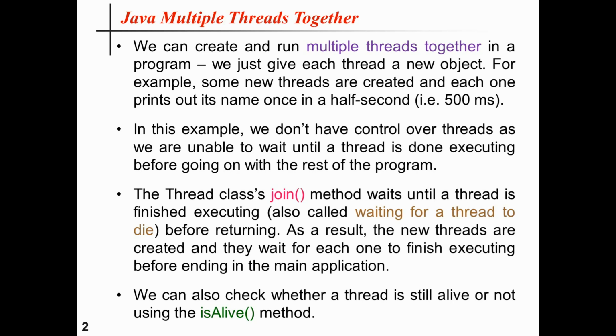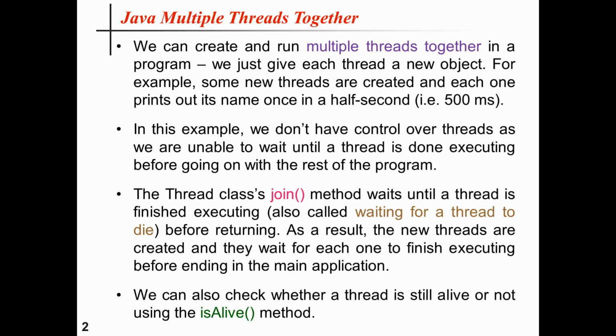So that is a normal case. If the main method, by means of its main thread, has fewer lines of code to execute, and the code inside the user threads is big enough, the main thread will finish executing long before the guest threads complete their execution. That means the main thread will not wait for others to finish. That is the feature that I would like to point out here. I am saying it repeatedly.